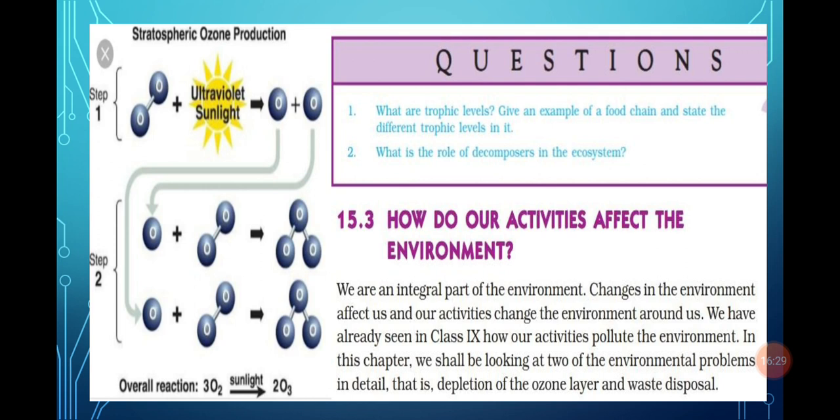So next we will discuss the question answers. What are trophic levels? Give an example of a food chain and state the different trophic levels. So what is a trophic level? Each step in a food chain is called a trophic level. Means food chain के हर एक step को हम trophic level कहते हैं. Give an example. You can take the example of any food chain.